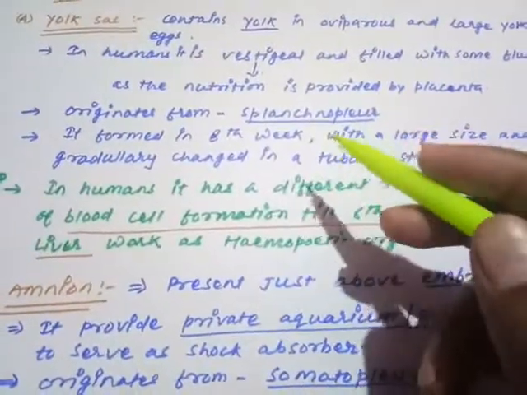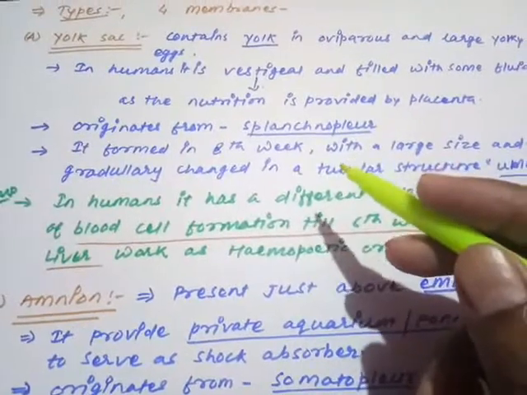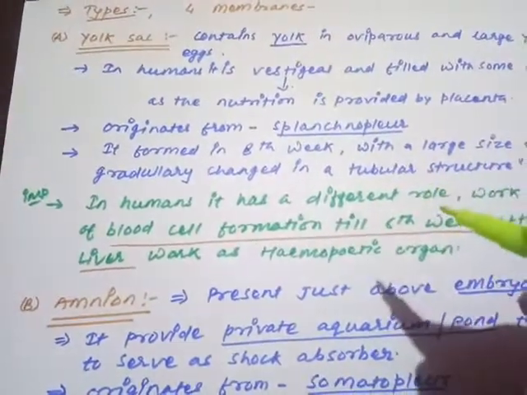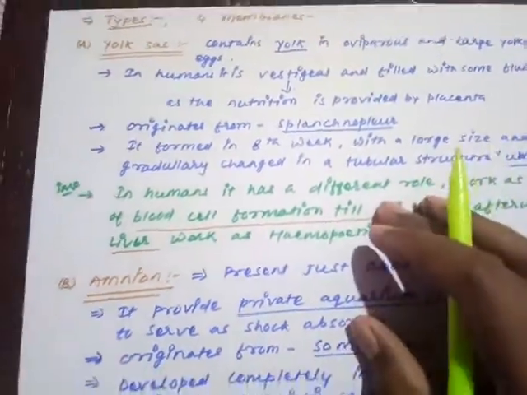And we have already seen the splanchnopleure. The yolk sac originates from the splanchnopleure. Meaning what? The splanchnic mesoderm plus the endoderm is going to form the splanchnopleure. So this is clear to you all about the yolk sac.